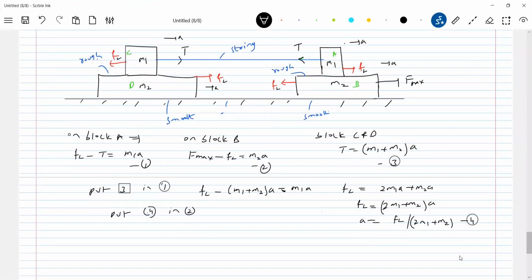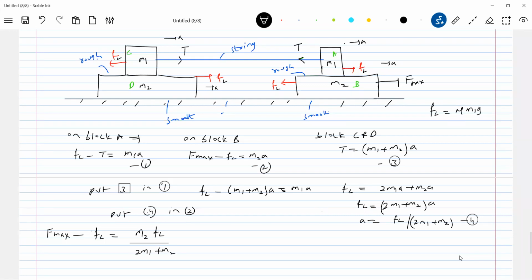Let's go for the calculation now. F max minus FL equal to M2 FL by 2M1 plus M2. What is the value of FL? Mu M1g. It depends upon the normal reaction between them.